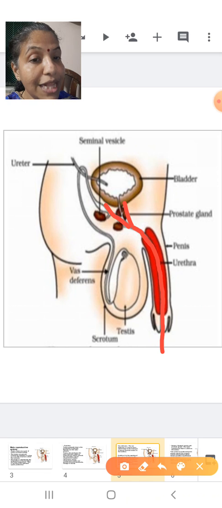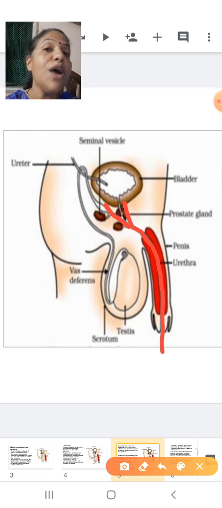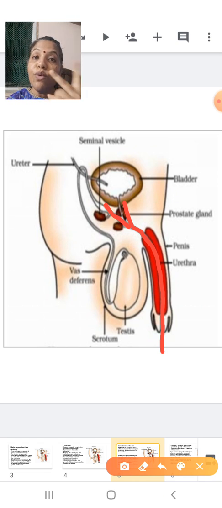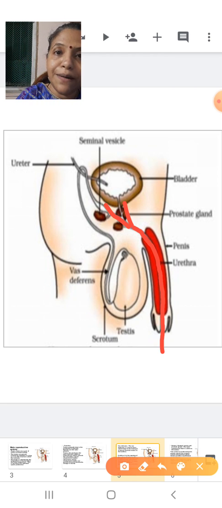So here the urethra will help in the excretion of urine. At the same time, it will help in the transport of sperm. So here the urethra is playing a dual role. It is playing a role in excretion of urine. At the same time, it is helping in the process of reproduction by helping in the transport or the release of sperm to the outside.